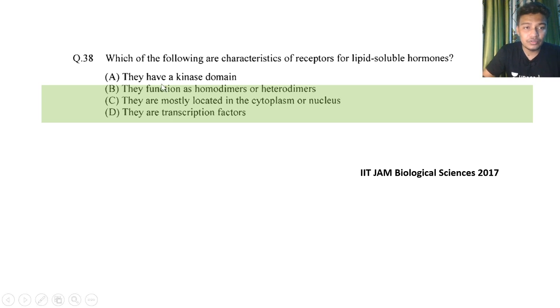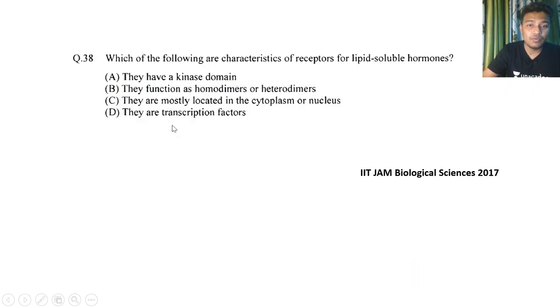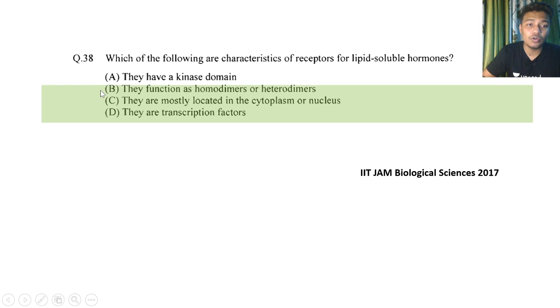So see this option B, a heterodimer or homodimer. So many work like a heterodimer or in a homodimer fashion. Okay, now they are mostly located in cytoplasm or nucleus. That's true, they are not present on the cell surface, right? And they are transcription factors. Yes, they do have a DNA binding domain, so they are transcription factors. So all these options are correct.